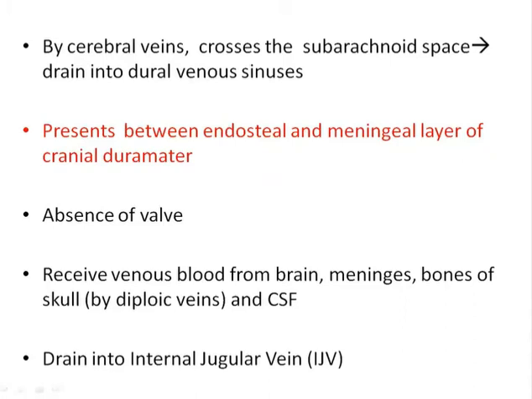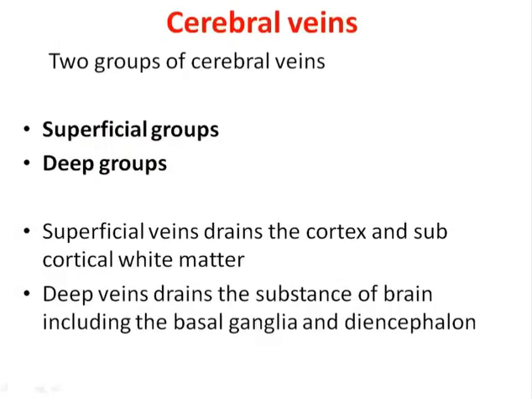The cerebral veins are grouped into two groups: the superficial group and the deeper group. Superficial veins drain the cortex and subcortical white matter. Cortex means the outer structure. The deeper veins drain the substance of the brain, including the basal ganglia and the diencephalon, so the thalamus and hypothalamus region.